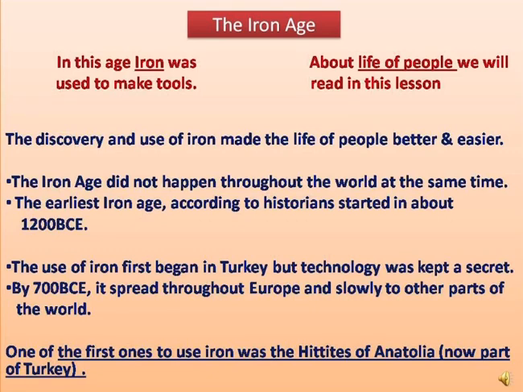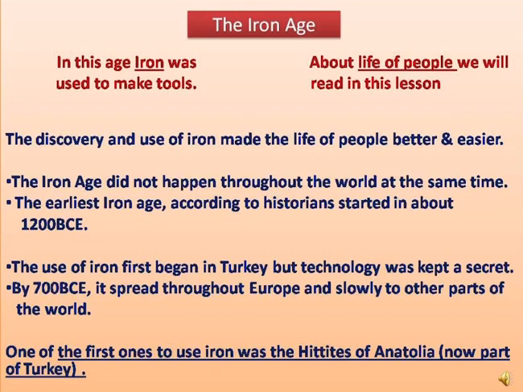When people started using copper, they were still using stone. So, the Iron Age was the time in early human history when humans began to use iron. But with the beginning of the Iron Age, they were still using copper, bronze, and stones. So, the discovery of iron made the life of people better and easier.